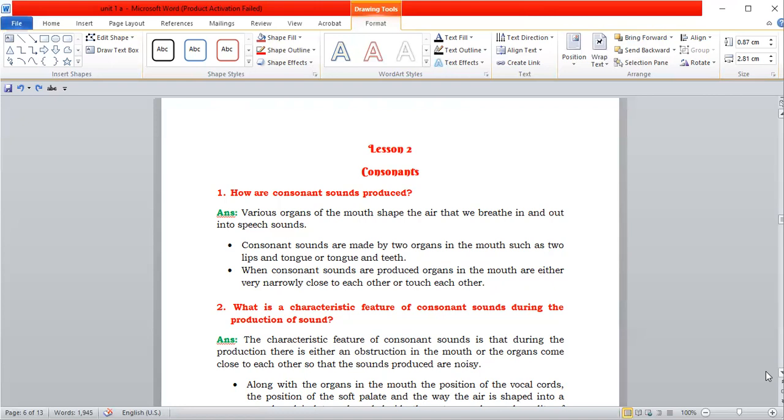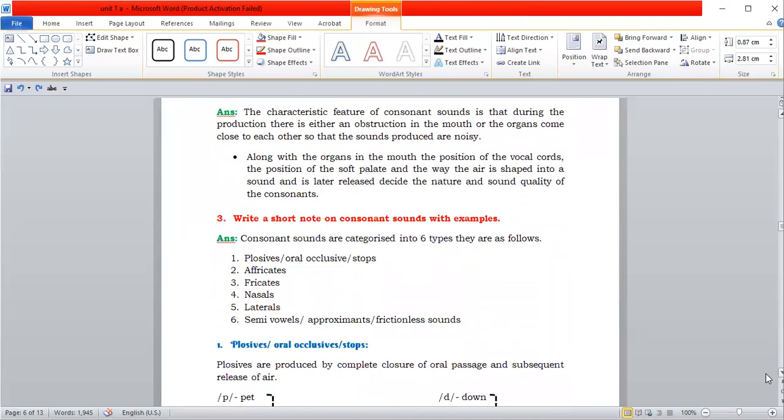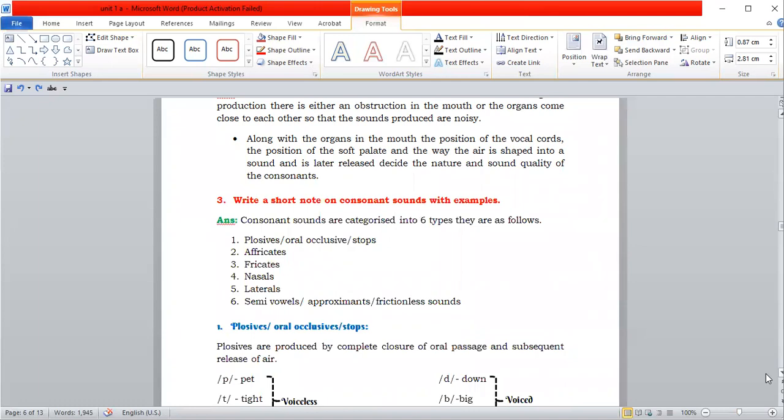Along with the organs in the mouth, the position of the vocal cords, the position of the soft palate, and the way the air is shaped into the sound and is later released decide the nature and sound quality of the consonants. Another characteristic feature is the position of the organs like vocal cords and soft palate, and how the air is shaped into the sound and later released decides the quality of sound produced by the consonants.